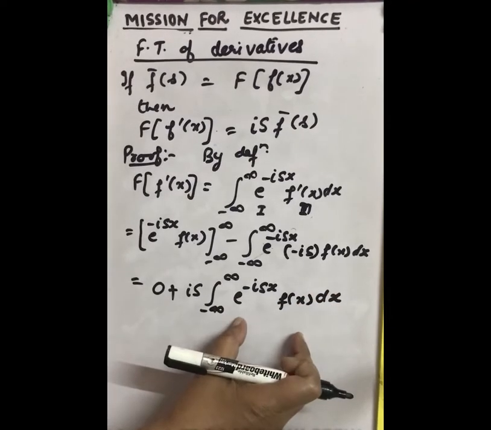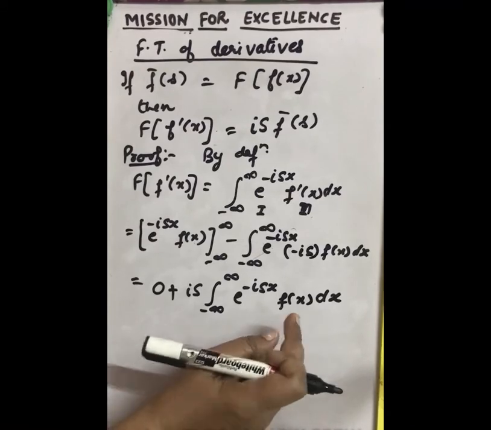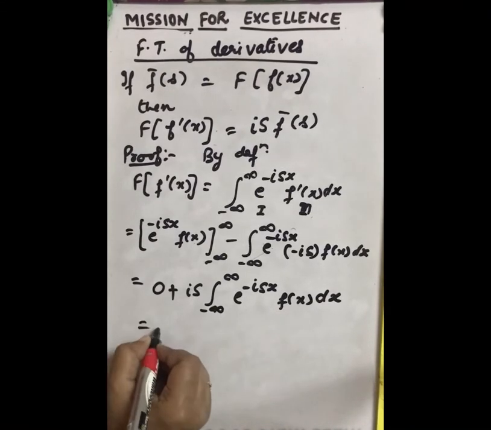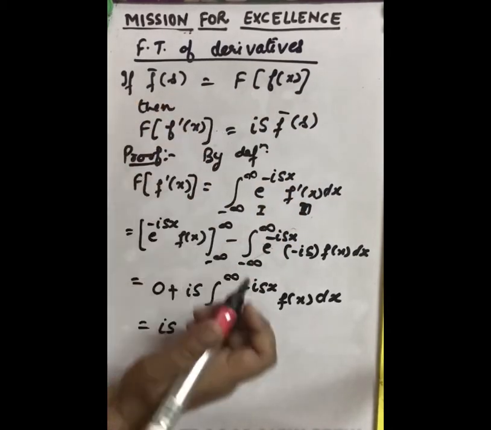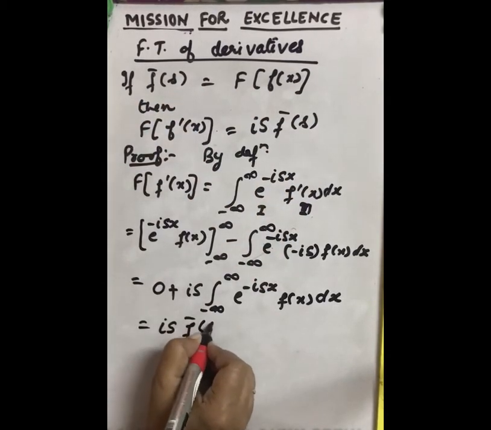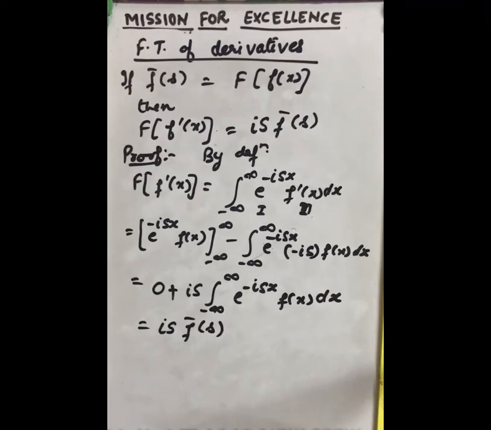And this is the Fourier transform of the function f(x) by the main definition. So this will become iota s. We know the Fourier transform of this is f bar s. So we write here iota s f bar s, as proved.